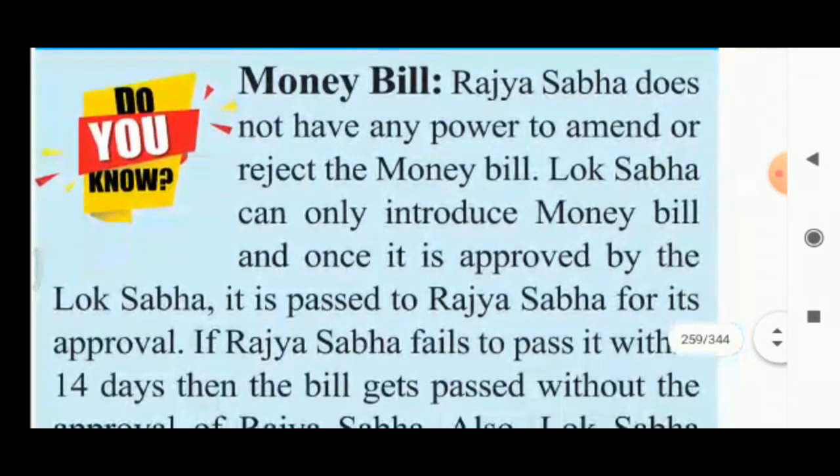Money bill. Rajya Sabha does not have any power to amend or reject the money bill. It does not have any power. Okay. Lok Sabha can only introduce a money bill and once it is approved by Lok Sabha, it is passed to Rajya Sabha for its approval. So Lok Sabha is fully in charge of the approval of all money bills.